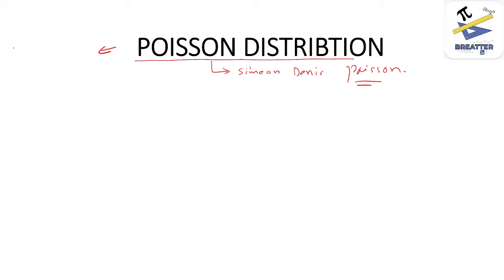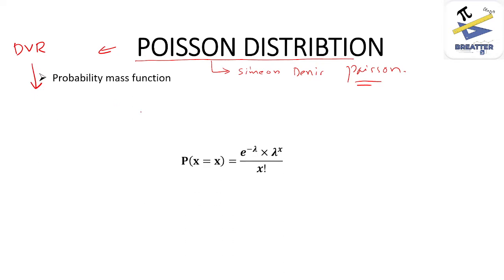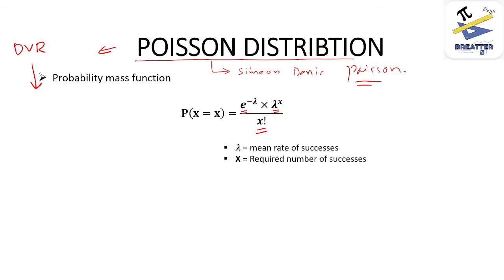So Poisson distribution is defined for discrete random variable. That is why the probability mass function is defined for the same, which is P of x equal to e raised to minus lambda into lambda raised to x divided by x factorial, where lambda is mean rate of success and x is the required number of successes. That means it could take values like 0, 1, 2, as we have discussed earlier.